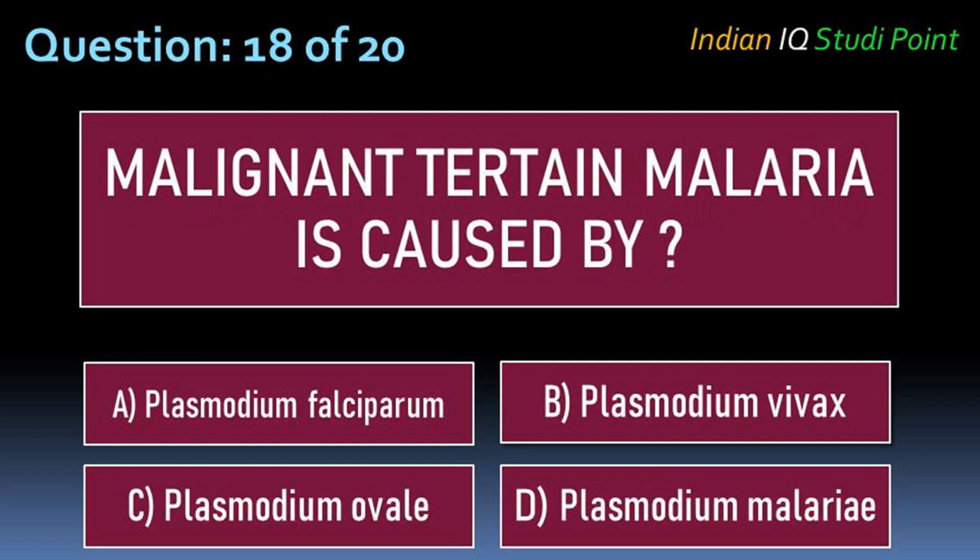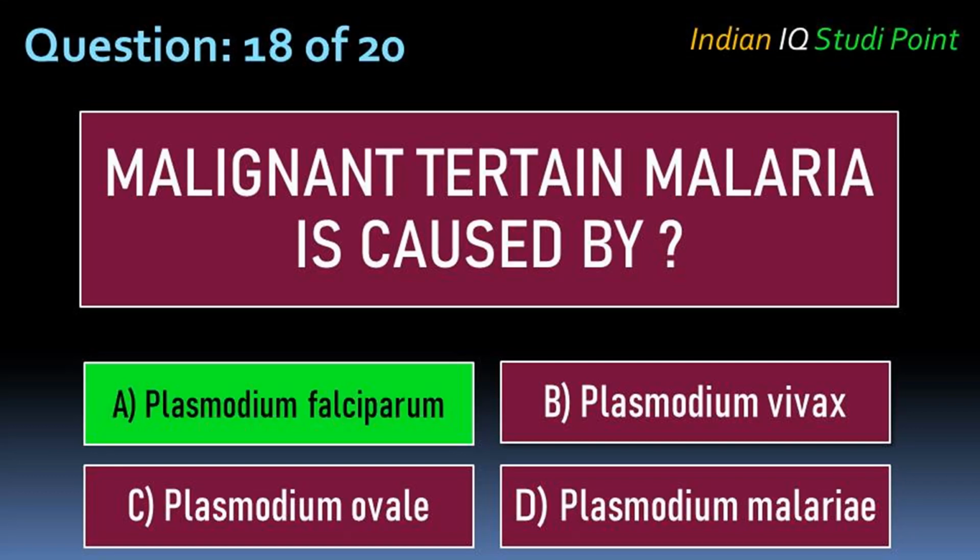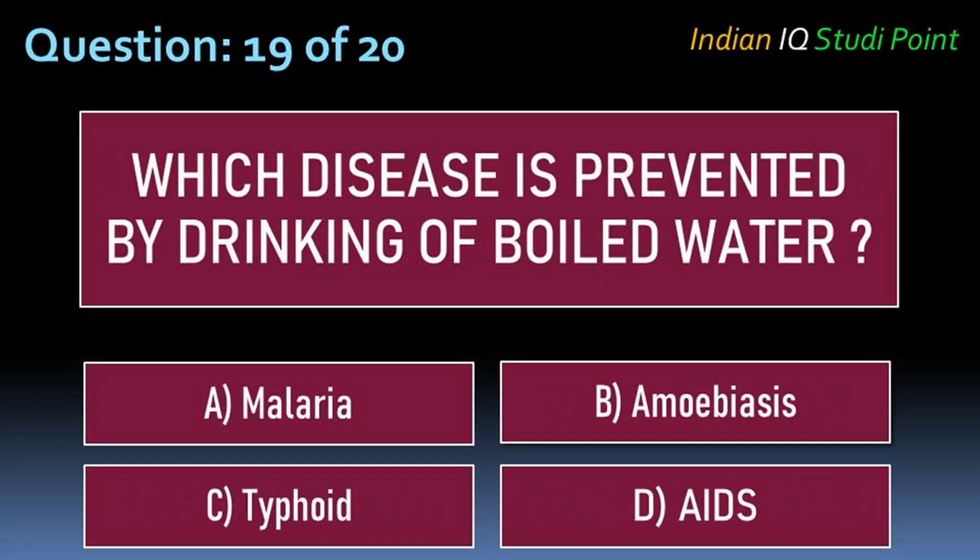Coming to the next question, malignant tertian malaria is caused by option A Plasmodium falciparum, B Plasmodium vivax, C Plasmodium ovale, D Plasmodium malariae. And the correct answer is option A Plasmodium falciparum.